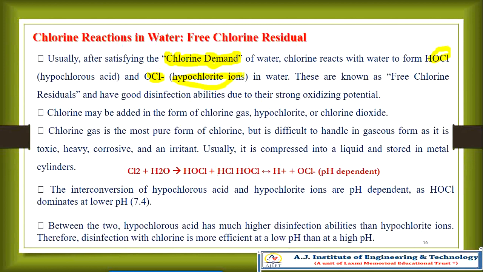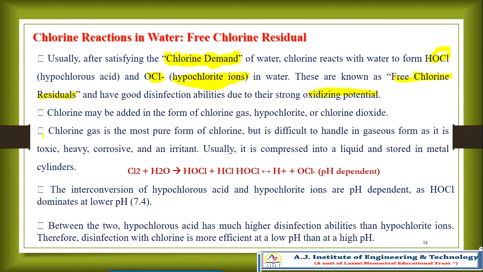After the reaction with the chlorine demand, this is known as free chlorine. This is known as free chlorine residual and has good disinfectant ability due to its strong oxidizing potential.